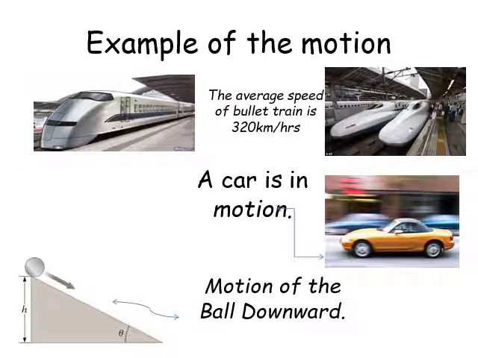Here are some of the examples of motion. Like a bullet train, whose average speed is given as 320 km per hour. A car is in motion, and the motion of a ball falling down an inclined plane.